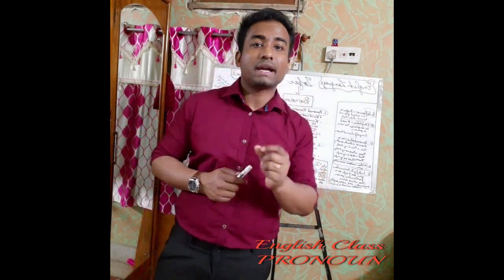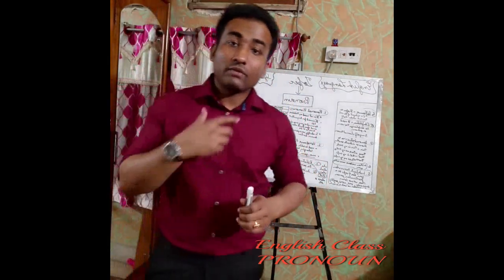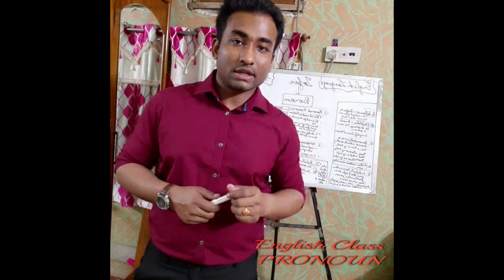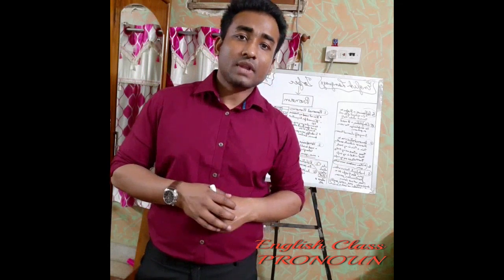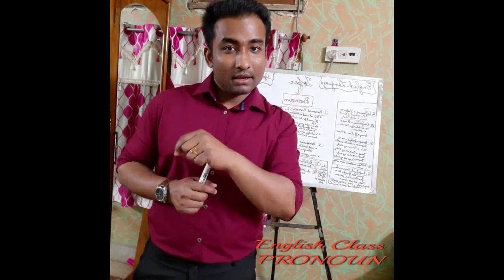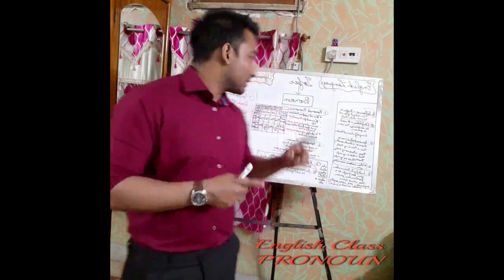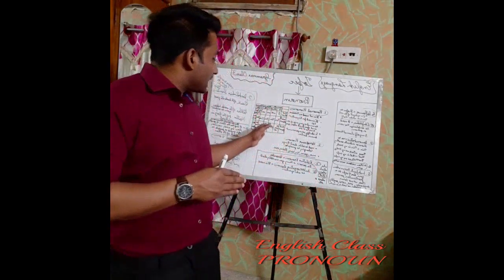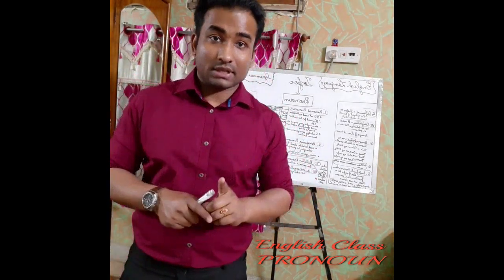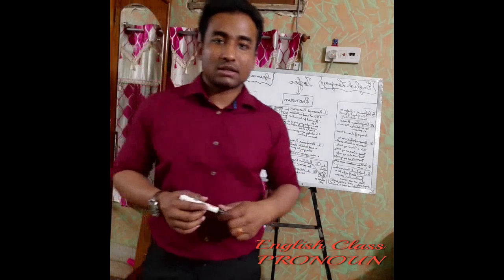So how will we use that? I'll tell you each of them with an example. Where will we use "me"? Not in the beginning of the sentence. You will find whenever you're using "me," it always comes at the end of the sentence, generally as an object. Like, please come to me. This is a sentence: please come to me. So "me" is coming at the end of the sentence, and here it is coming as an object. That's why "me," "us," "you," "him," "her," "it," "them" all are objective cases, but they are personal pronouns, objective cases.